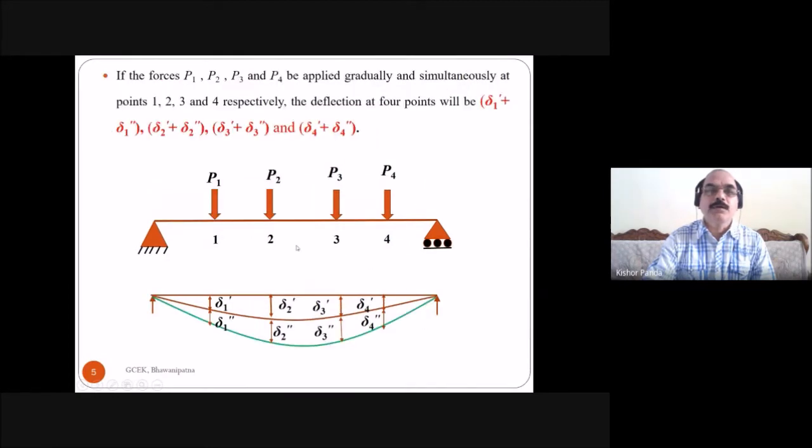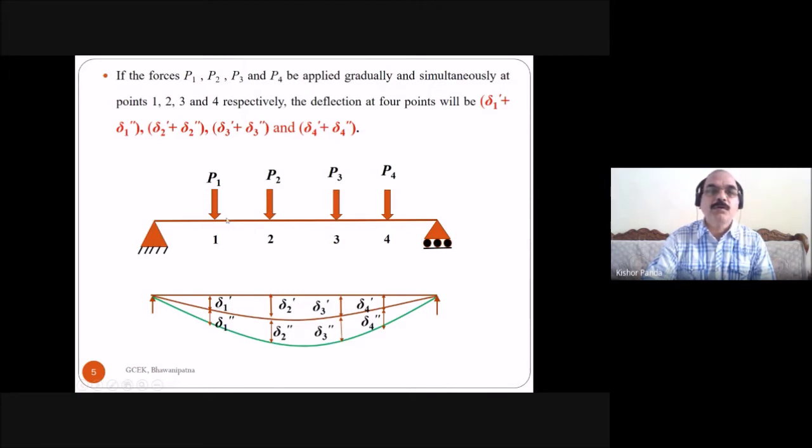Then look at this figure. Here, when the loads P1, P2, P3, P4 are applied gradually and simultaneously at points 1, 2, 3, 4, what deflection takes place?